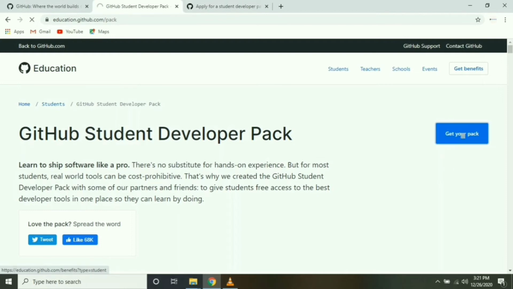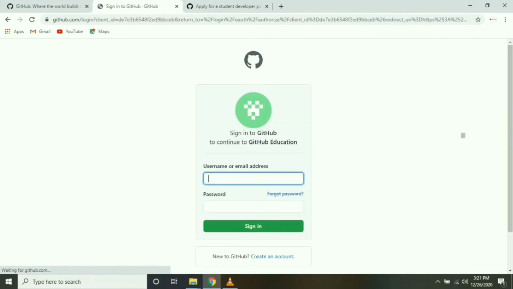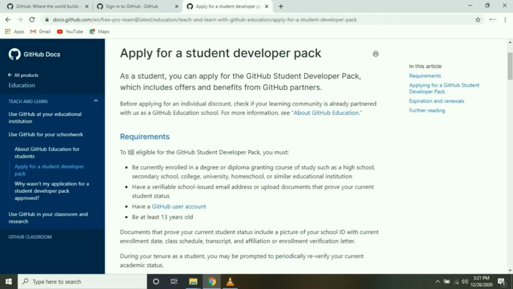Click Get Your Pack. It will go to the sign up or sign in page. We have to enter username or email address and password. Before that, we have to check the eligibility. To be eligible for the GitHub Student Developer Pack, you must be enrolled in a college degree, diploma, school, college, university, homeschool or any other educational institution. You should have a verifiable school-issued email address or upload documents that prove your current student status.